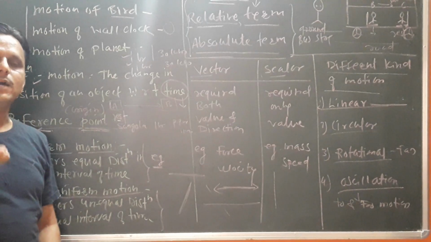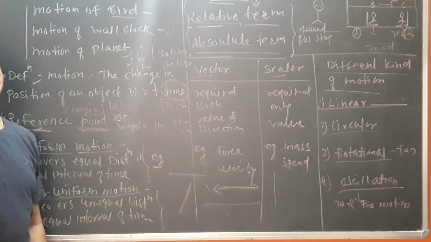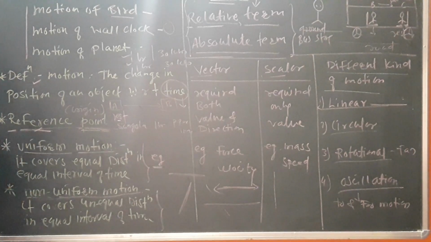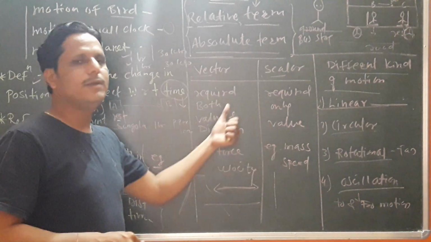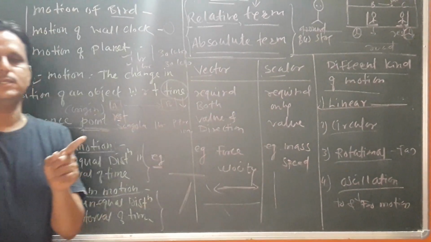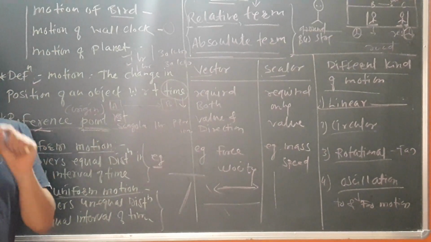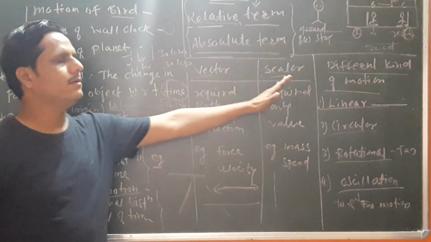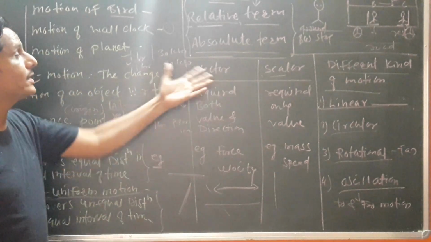Whatever concepts come, they might be scalar or they might be vector. We are going to distinguish any quantity as either scalar or vector. Now what do you mean by vector?